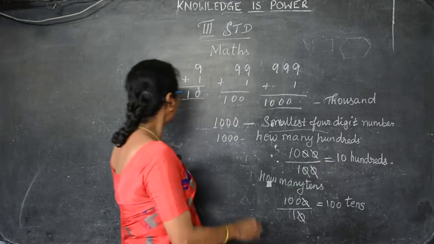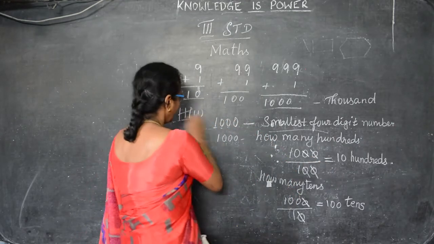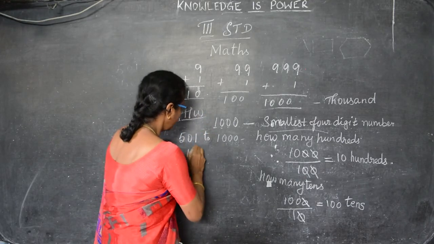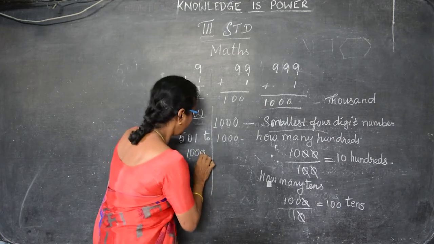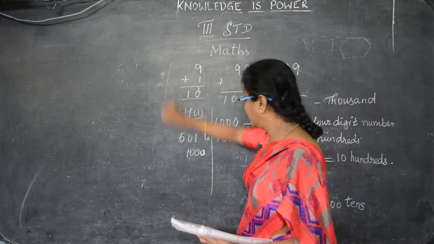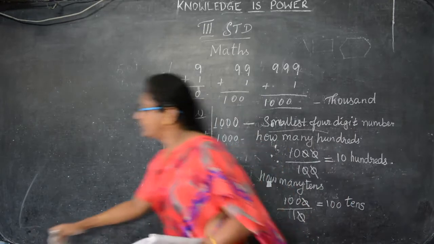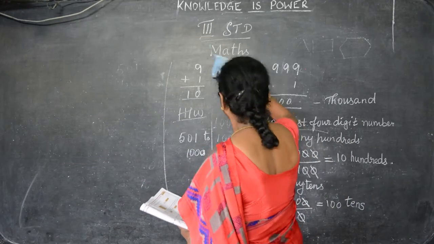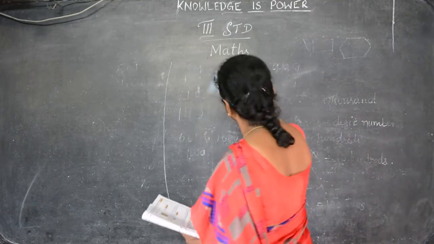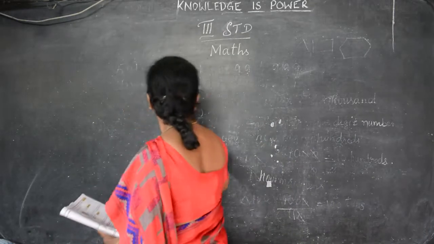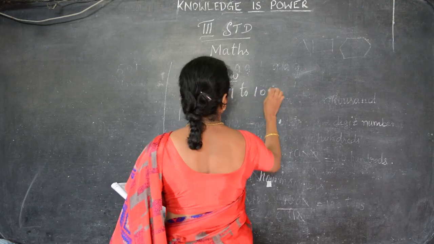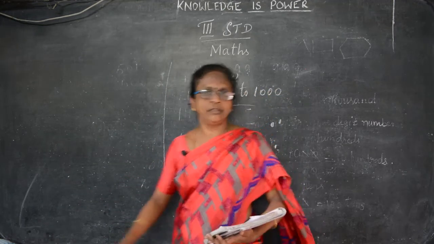And your homework is, you can write 501 to 1000 one time. So this is the homework for you, children. You can write 501, 502, 503, like this you can write 504. In numbers you can write. Don't write in words, you can write in numbers. So homework is 501 to 1000. Okay, thank you, children. We'll meet in the next class.